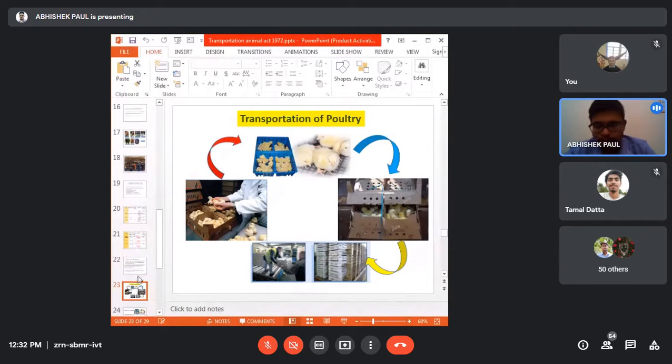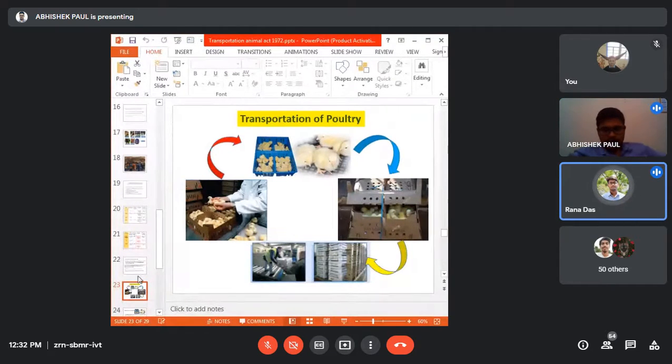Okay, up to this, do you have any queries or doubts, Rana? Yes, sir. Sir, in the Transport Act of 1978, why is it written that blind animals should not be transported? Why blind animals?